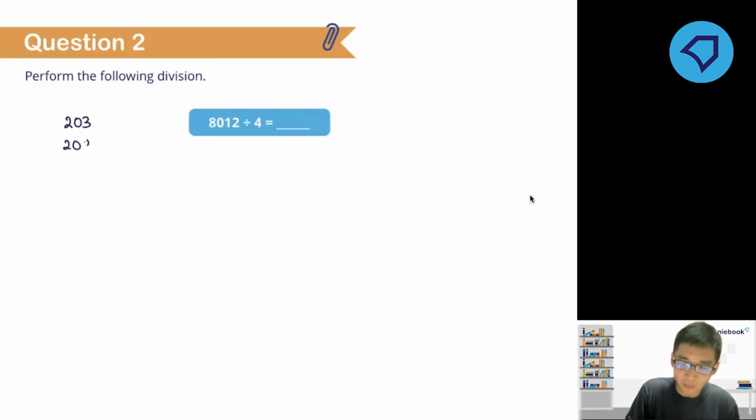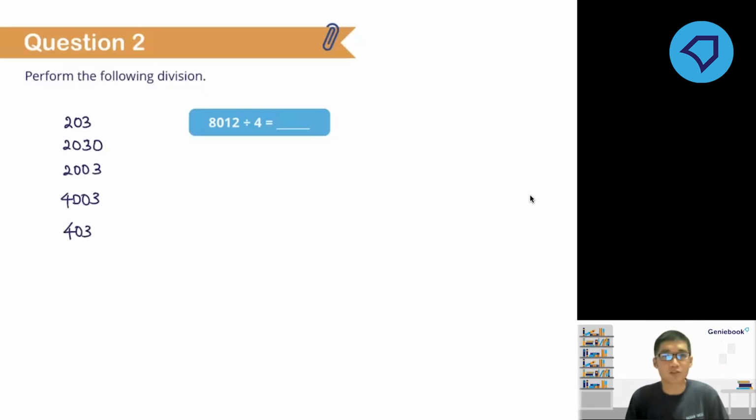I have 2030. I have 203, 2030, 2003. I've also got 4003, 403. Some said 2004. All these different answers. Why so many answers from this one question? Something must be wrong, right?